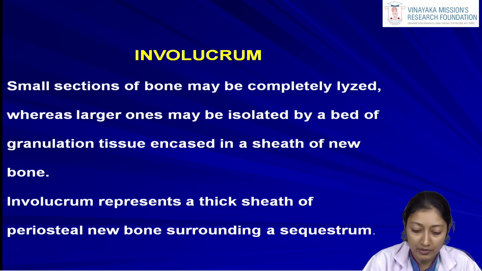We have already discussed the sequestrum. Surrounding the large sequestrum or these dead bones, there can be a bed of granulation tissue which is encased in a sheath of new bone. The new bone forming around an island of a sequestrum is known as the involucrum. So involucrum represents a thick sheath of periosteal new bone surrounding a sequestrum. We can imagine the sequestrum as a piece of dead bone, like an island. Surrounding this island of dead bone, new bone is developing, encasing it. That new bone is known as the involucrum.